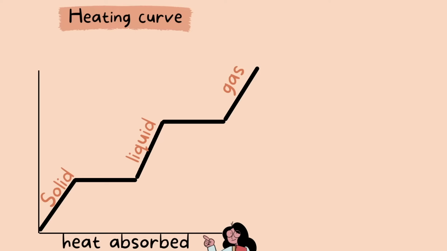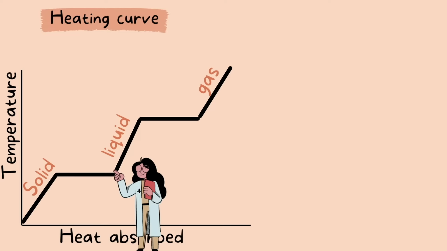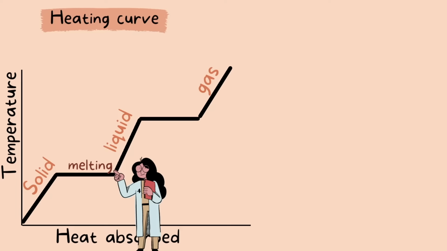As we go more to the right, more heat is absorbed. And of course, if heat is absorbed by the molecules, it means that temperature is rising as well. Here we have the first phase change that turns solid to liquid, which is melting. During the phase change, you can see that the molecules are absorbing more heat and the temperature is rising. This causes the molecules to spread apart from each other and move freely.